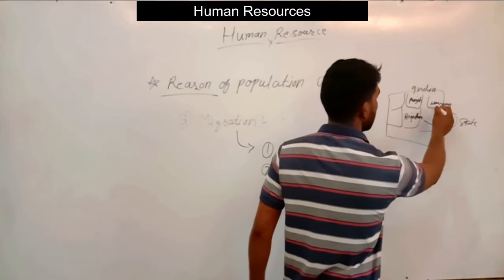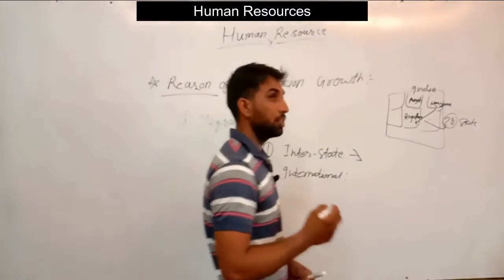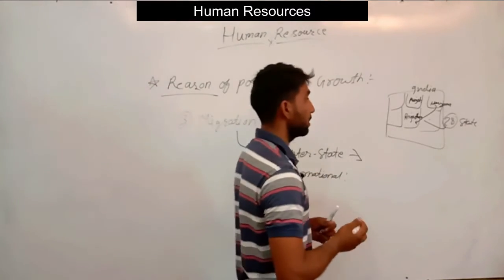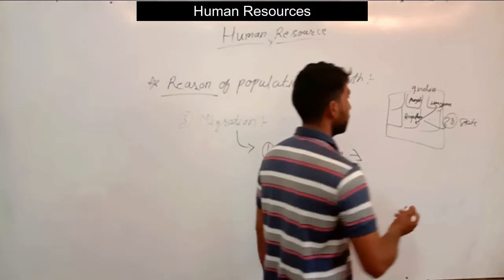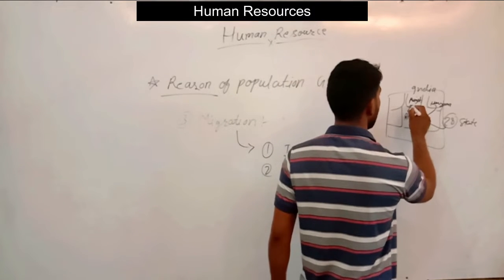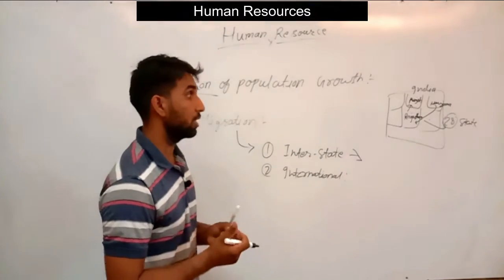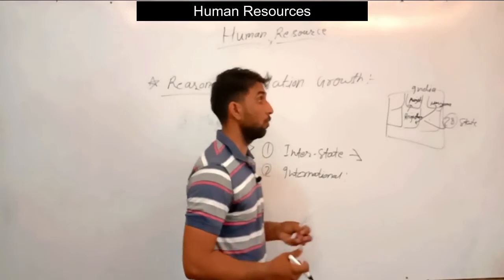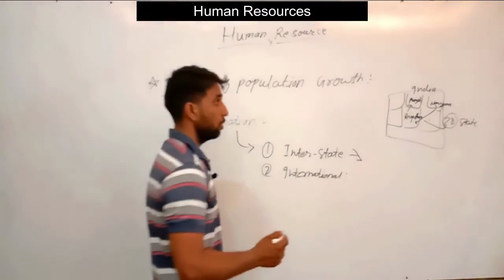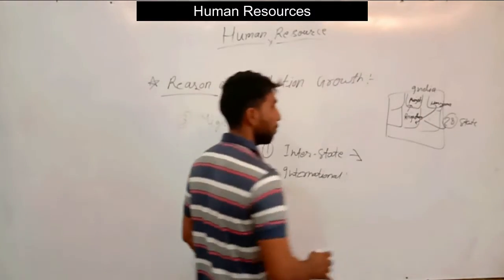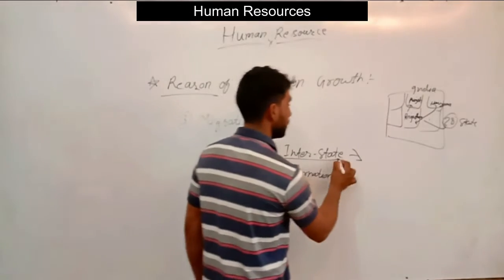A number of people come from Haryana to Rajasthan seeking education or job opportunities, and some Rajasthan people go to Punjab for new knowledge, education, better job opportunities, and a better livelihood. So that is circulation of the population within the country. So it is interstate.